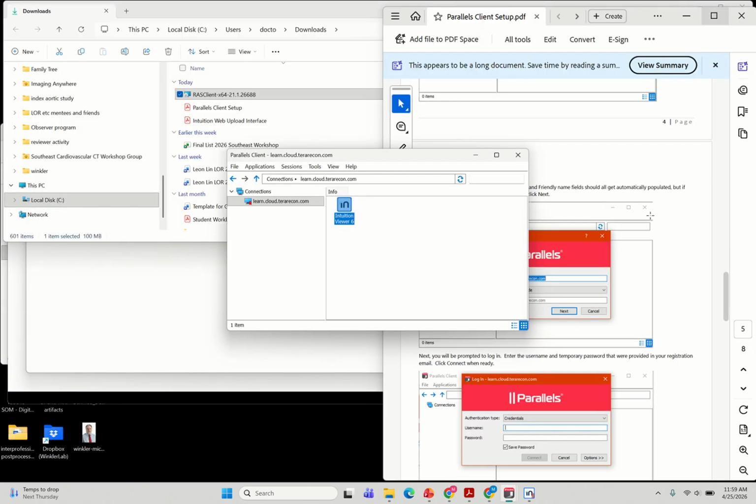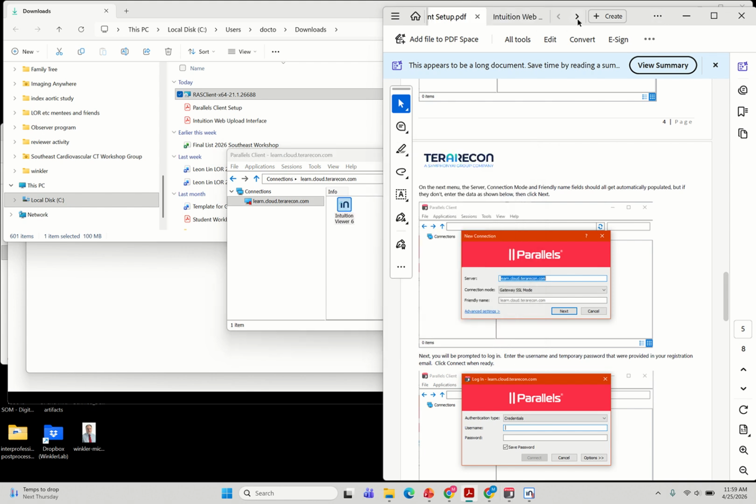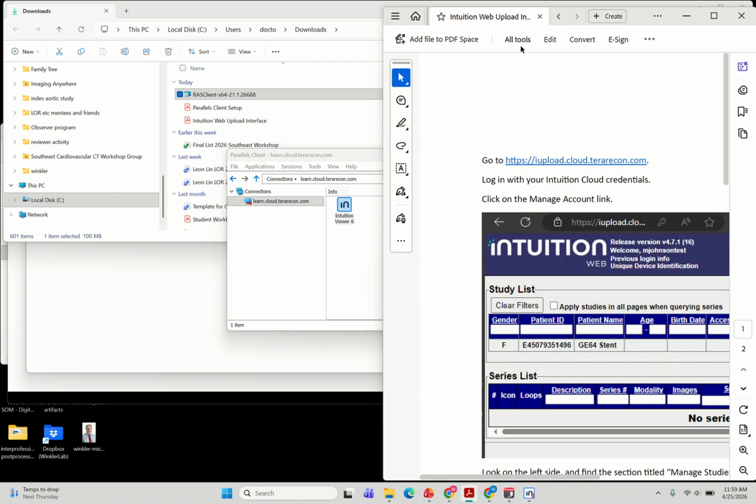I'll minimize this. We're going to switch now to the instructions for uploading. Uploading can occur from anywhere. You don't need the Parallels to do it. You just need your password, and this is the site you click.